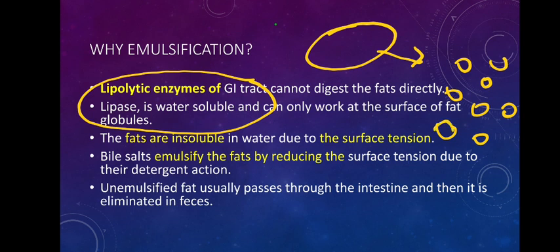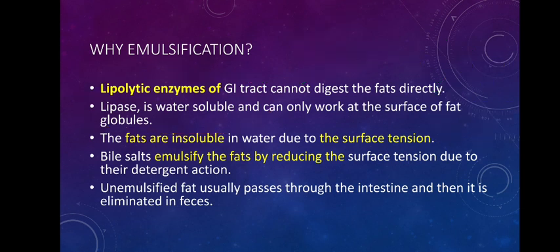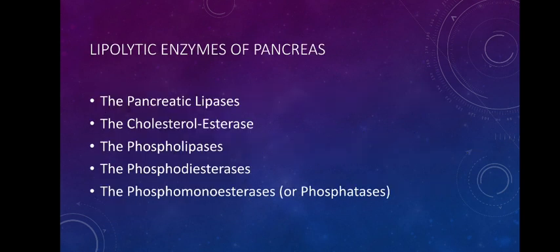You see the difference here. When this is a large molecule, pancreatic lipases can act only on the surfaces, because they cannot penetrate in, because this is fat and they are water soluble. Whereas when they are broken down into small droplets, each pancreatic lipase can easily act on these droplets and digest them. So that's why emulsification of fat takes place, so that the digestion can be eased.